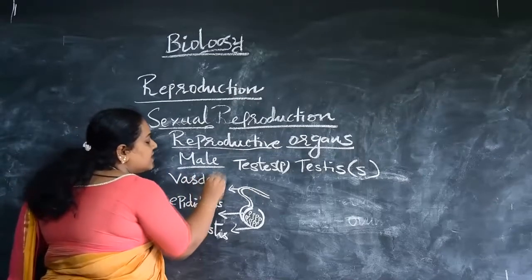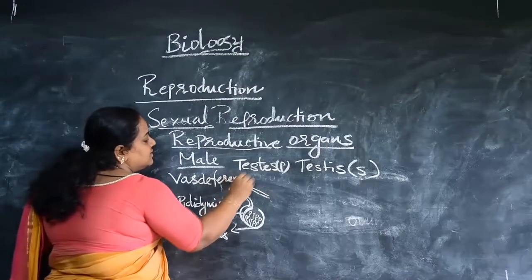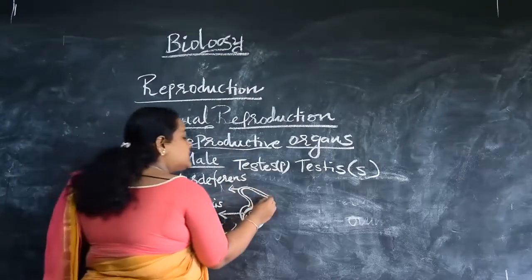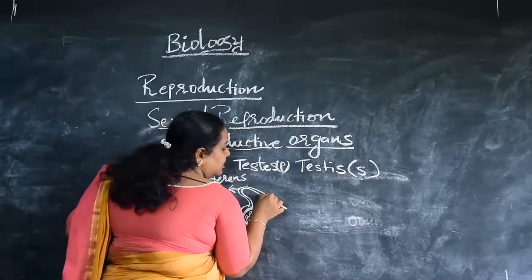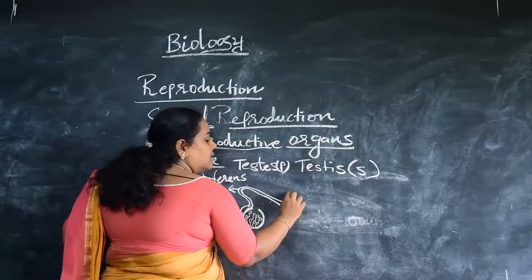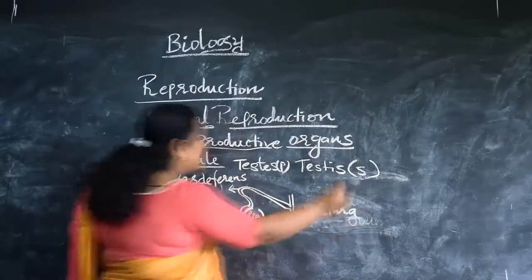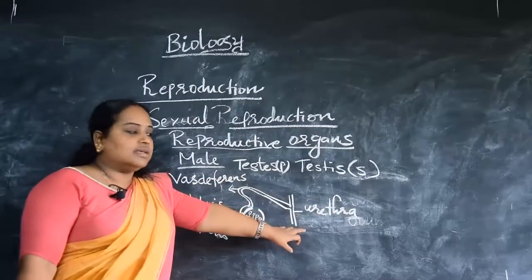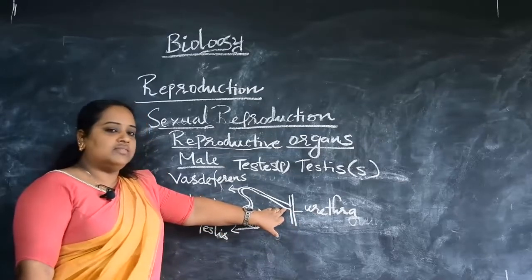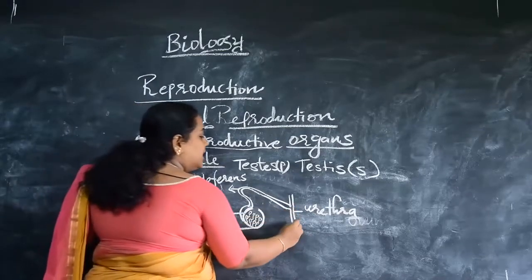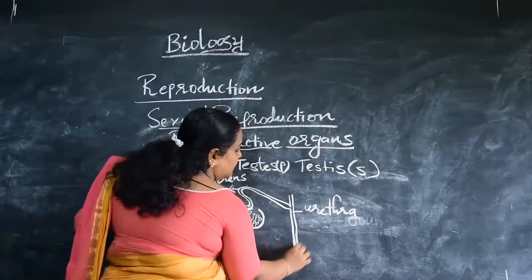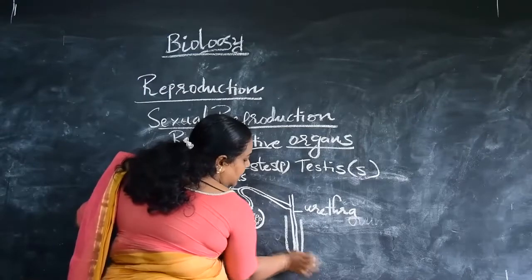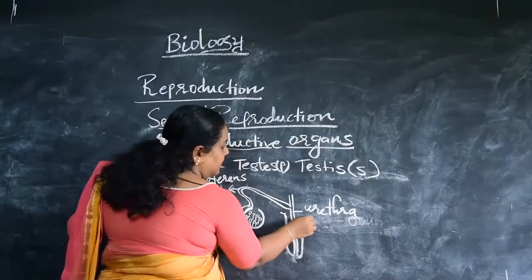The vas deferens is the proper duct that arises from the epididymis, and it goes and meets at a junction called the urethra, and this urethra extends into the penis. That is a muscular sac-like organ called the penis.